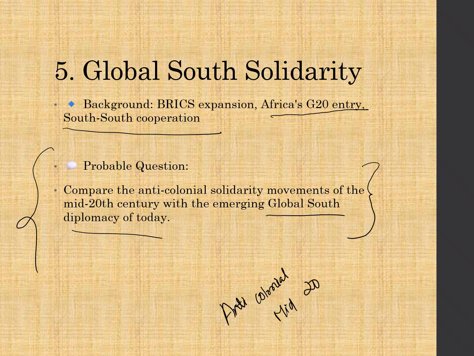So we are comparing the anti-colonial struggles of the mid-20th century. In the mid-20th century, most of the Global South region was under imperial power, a colony of an imperial power. So in that time they all showed similar ways of solidarity. One helped the other in different ways. How is that solidarity different, and how can it be compared, how do those things look similar to the new age in which we are seeing Global South diplomacy today? How can both be seen as the same? So this is one question area.